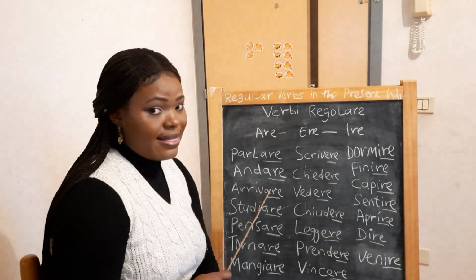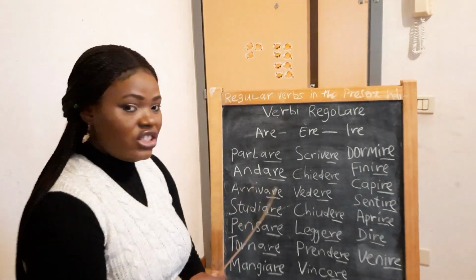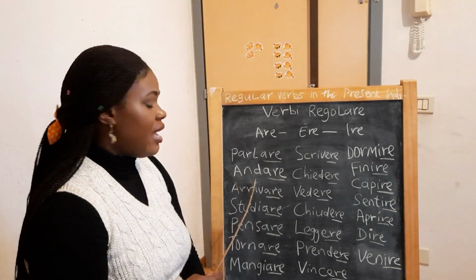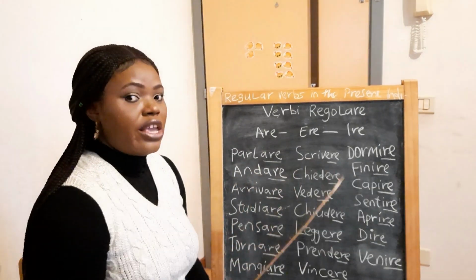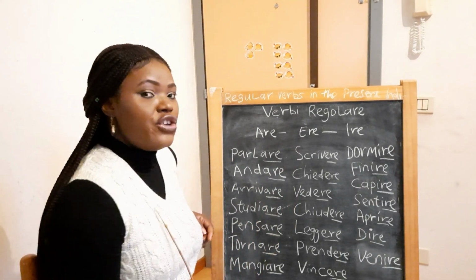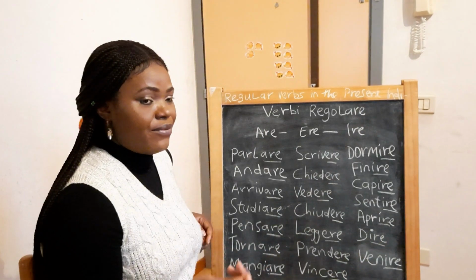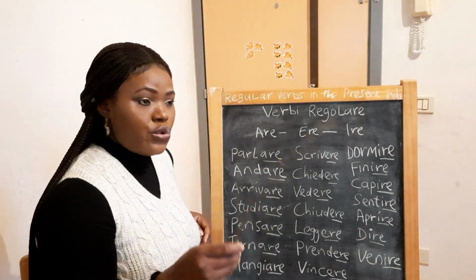This second one, andare, to go. Here everything changes automatically, because you cannot say ando, andi, anda. No, you use io vado. That is the verb andare, to go. Io vado, tu vai, lui o lei va. Io vado, I go. Tu vai, you go.